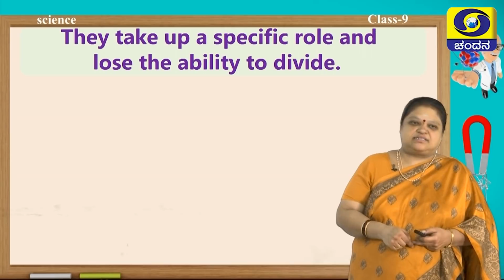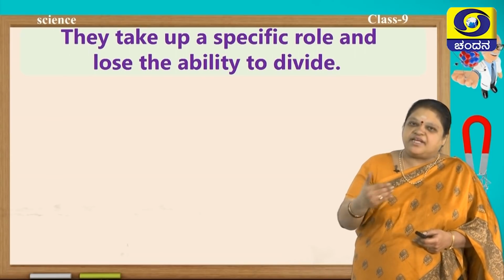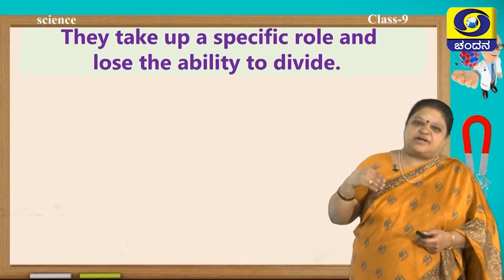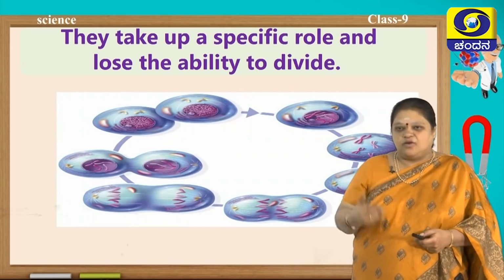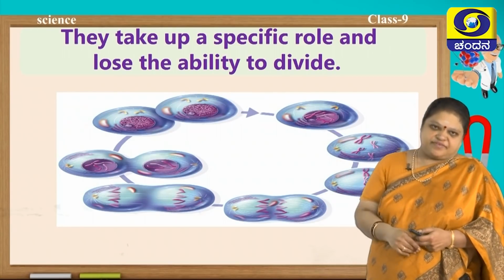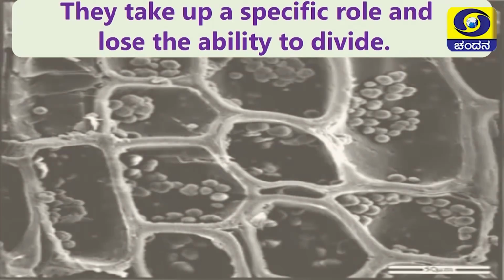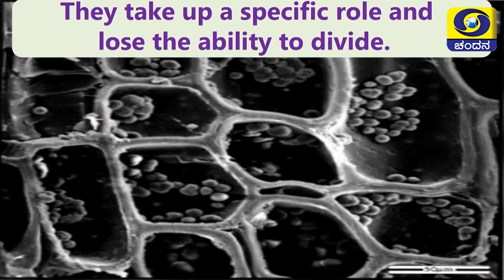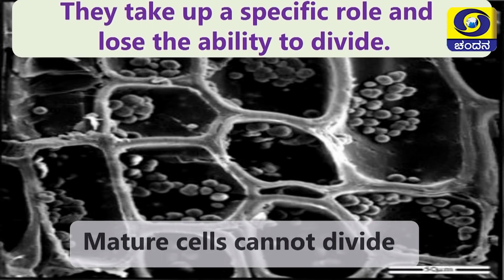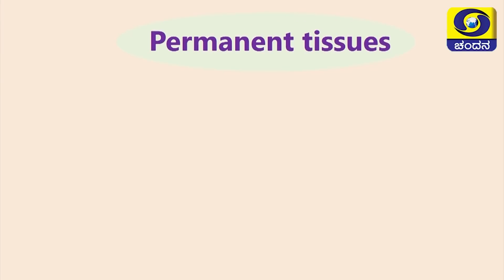After a few days, meristematic tissue will organize further and specialize and lose its capacity to divide. That time meristematic tissue will become permanent tissue. So, here they have lost the capacity to divide and they have some specific roles to perform. Such tissues you call them as permanent tissues, and the mature cells cannot divide. So, the permanent tissues, there are basically two types.